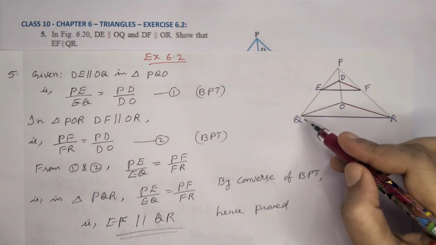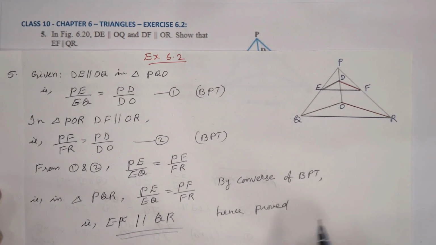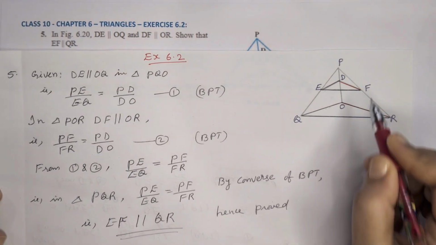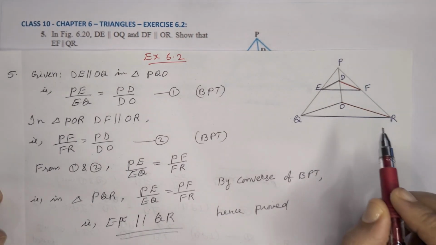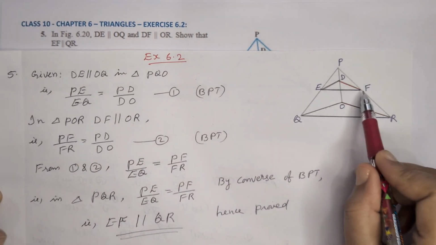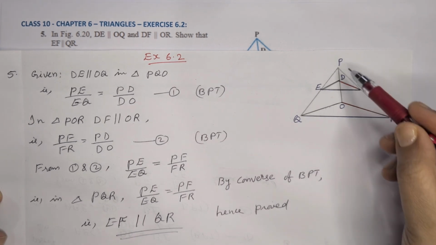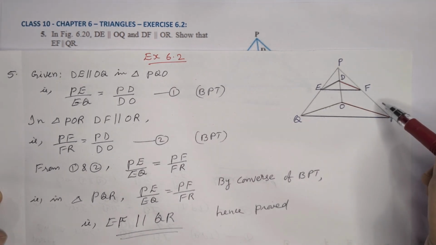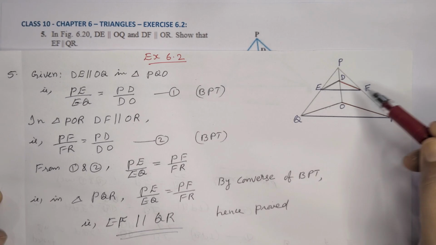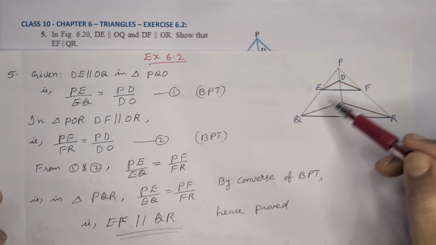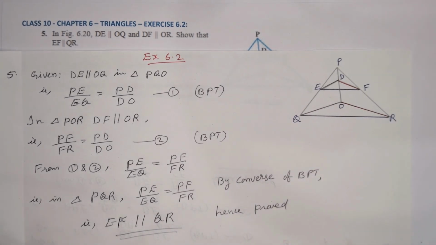That means in triangle PQR, we can see these two lines EF parallel to QR. That's what the question asks, to prove that EF is parallel to QR. We got the ratios of two sides of the triangle PQR the same. Therefore, the third sides are parallel.